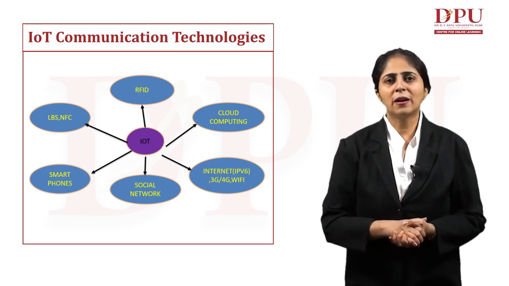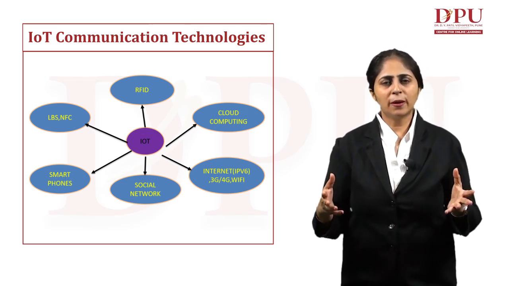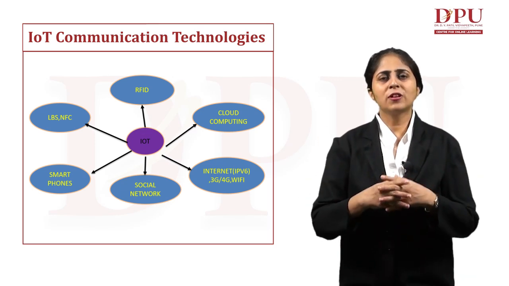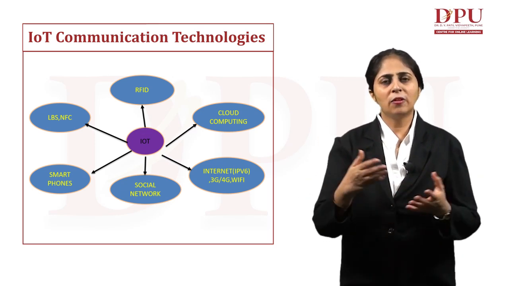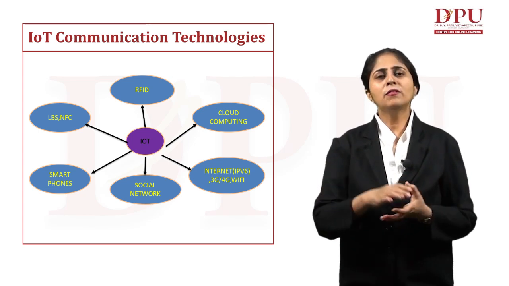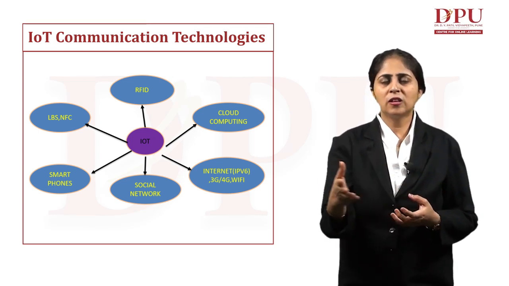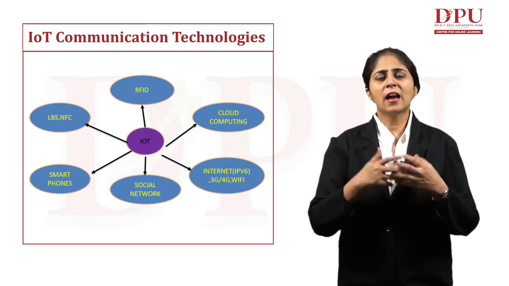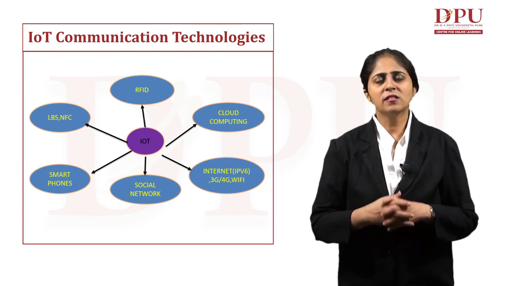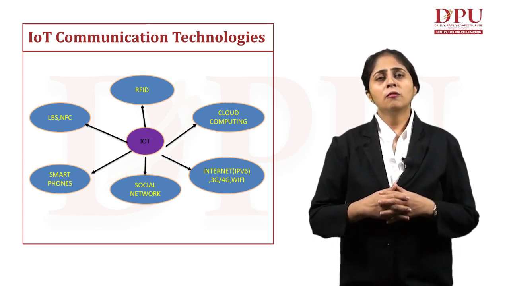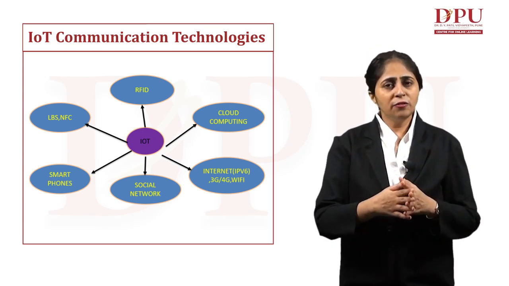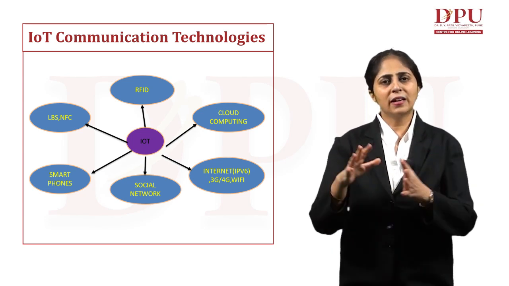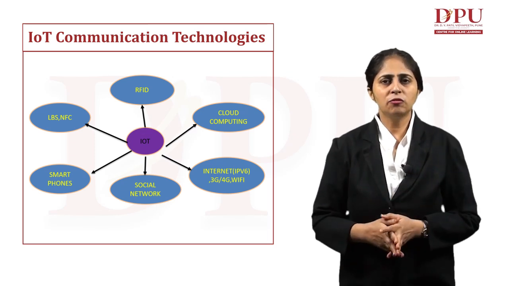Then we have our smartphones. With the help of smartphones, they are also providing us a way of communicating data from one network to another. Then we have the social network, with the help of which communication can take place. So these are various IoT communication technologies that we can use for communicating information from one device to another and to perform the correct action depending on that information.